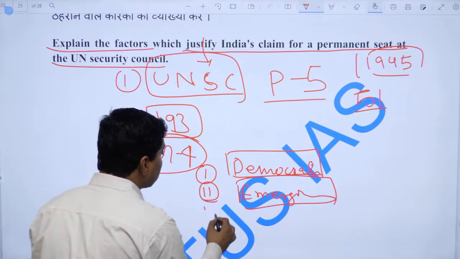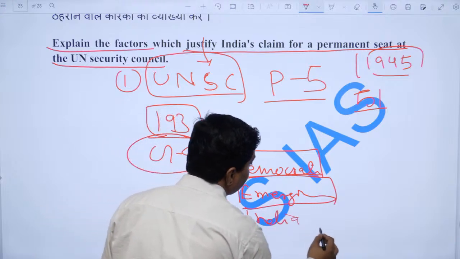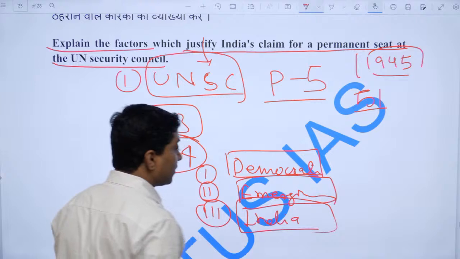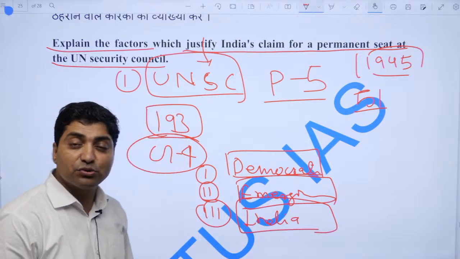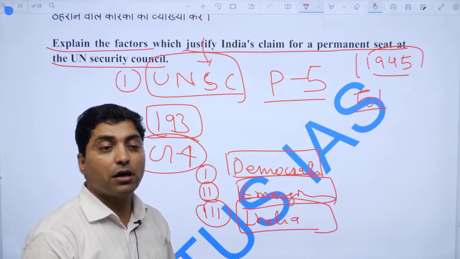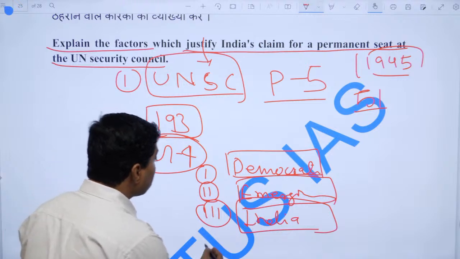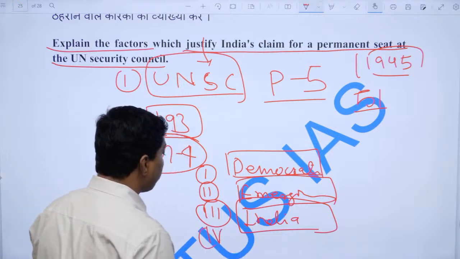Third, India can represent the third world voice at the United Nations Security Council. It can represent the developing countries and their concerns.